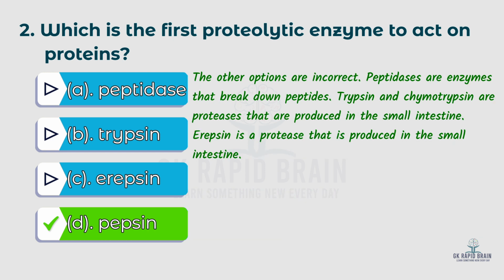The other options are incorrect. Peptidases are enzymes that break down peptides. Trypsin and chymotrypsin are proteases that are produced in the small intestine. Ellipsin is a protease that is produced in the small intestine.